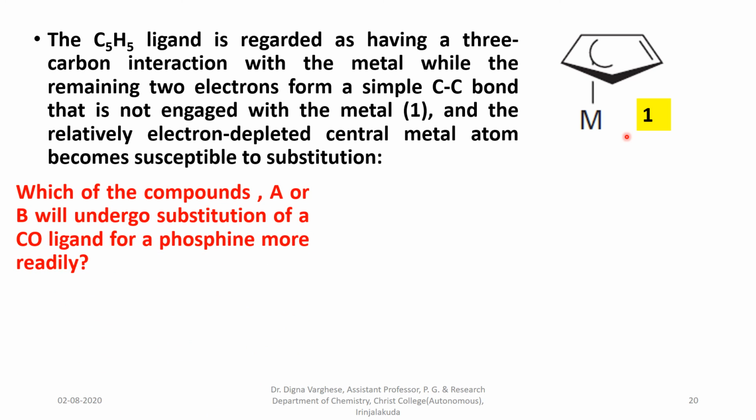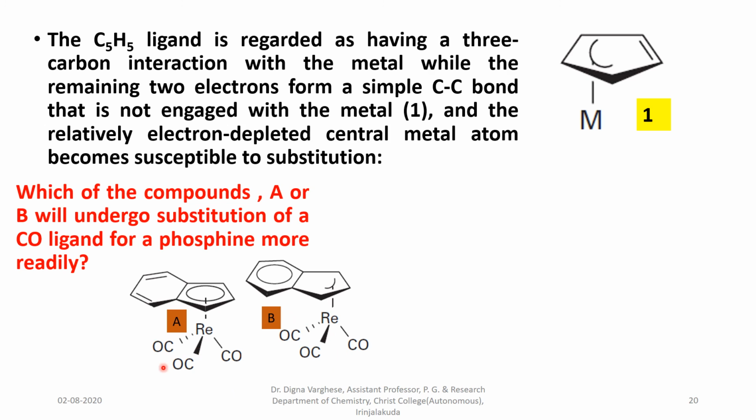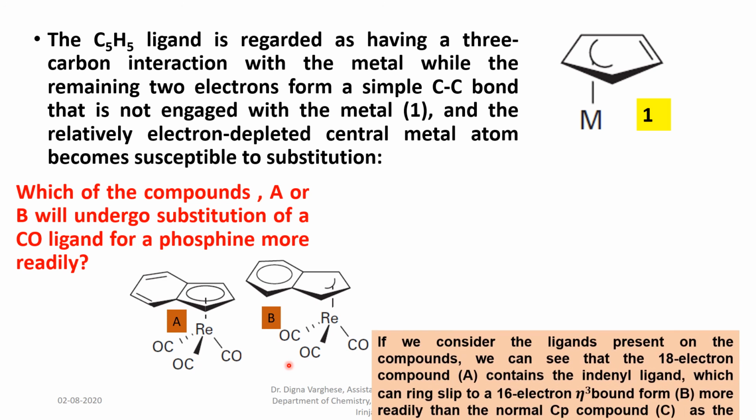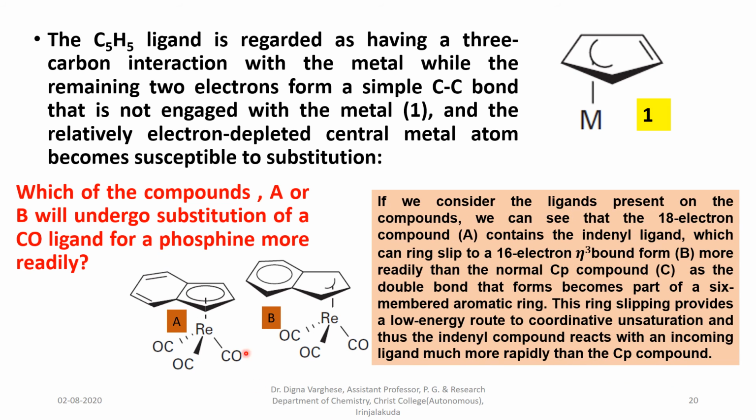Which of the compounds, A or B, will undergo substitution of a carbonyl ligand for a phosphine more readily? If we consider the ligands present on the compounds, we can see that the 18 electron compound A contains an indenyl group or ligand which can ring slip to a 16 electron eta 3 bound form B,